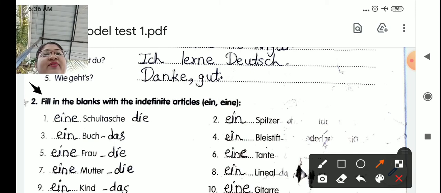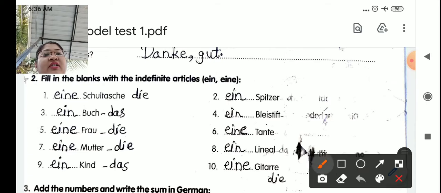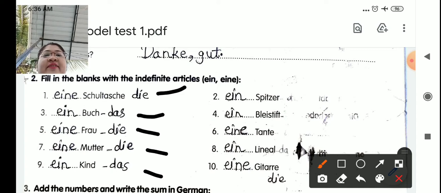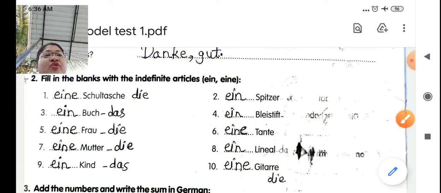Fill in the blanks with the indefinite article ein oder eine. Okay. So, here I have already written all the definite articles. Once you know the definite articles, it will be very easy to find out the indefinite article. If the article is das oder der, then we use the article ein. If your definite article is die, then we use eine, feminine die. So let's solve this.